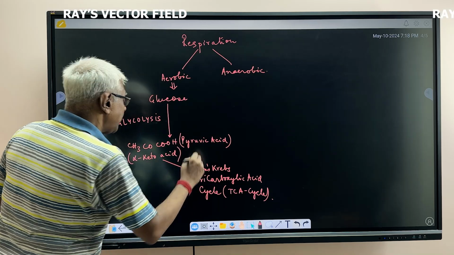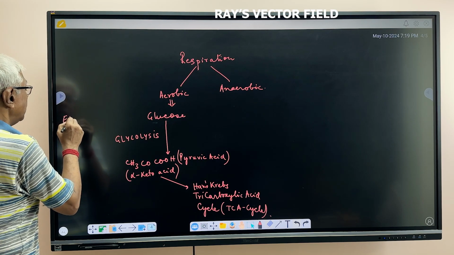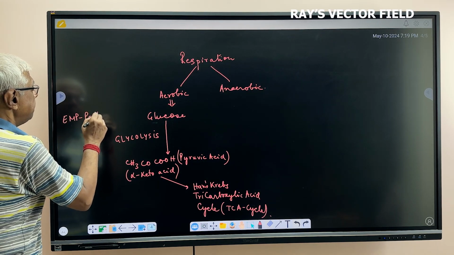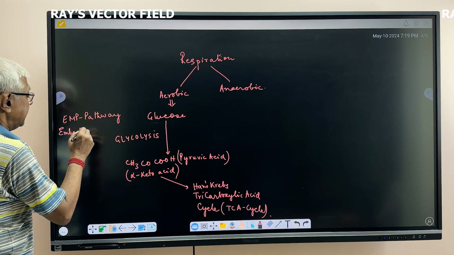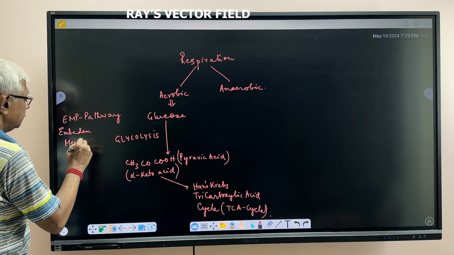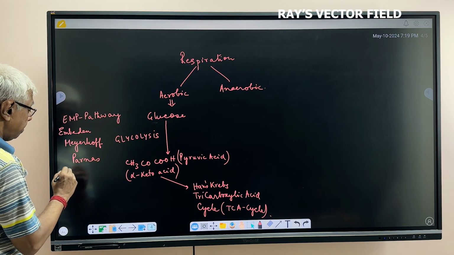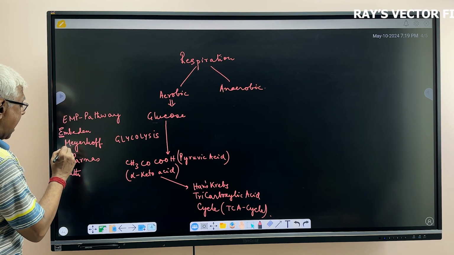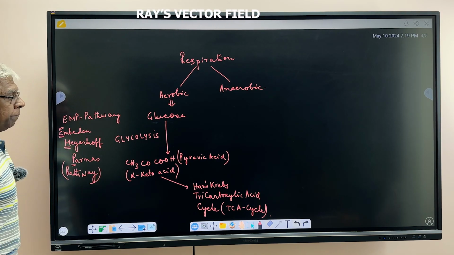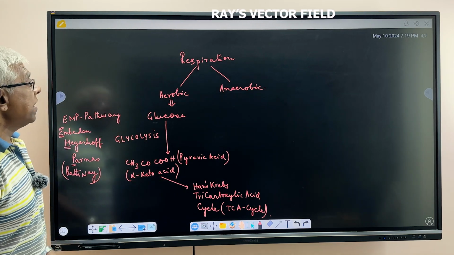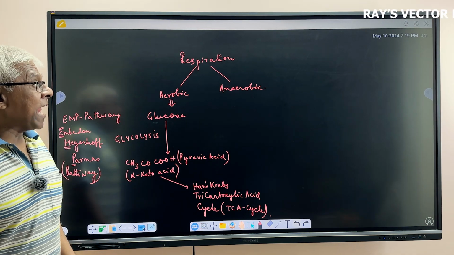Now, this pathway was formulated by three very eminent scientists. It is also called the EMP pathway. EMP stands for Embden-Meyerhof-Parnas pathway. The E, M, and P come from the names of the three great scientists. Now, this is a scheme of aerobic respiration. Now, we'll be learning about anaerobic respiration.